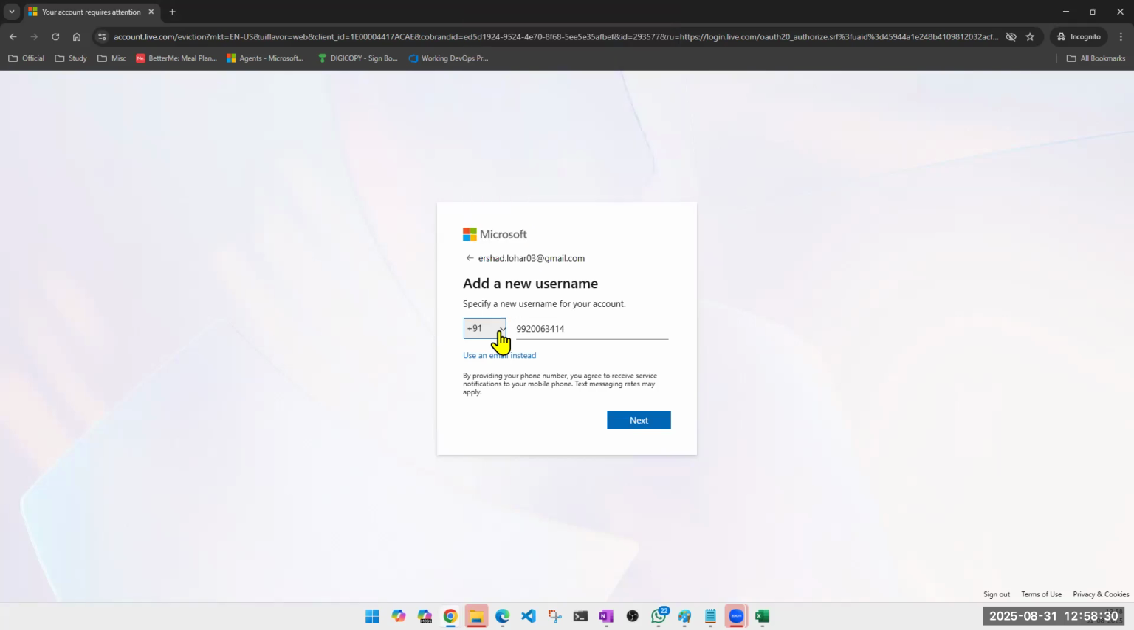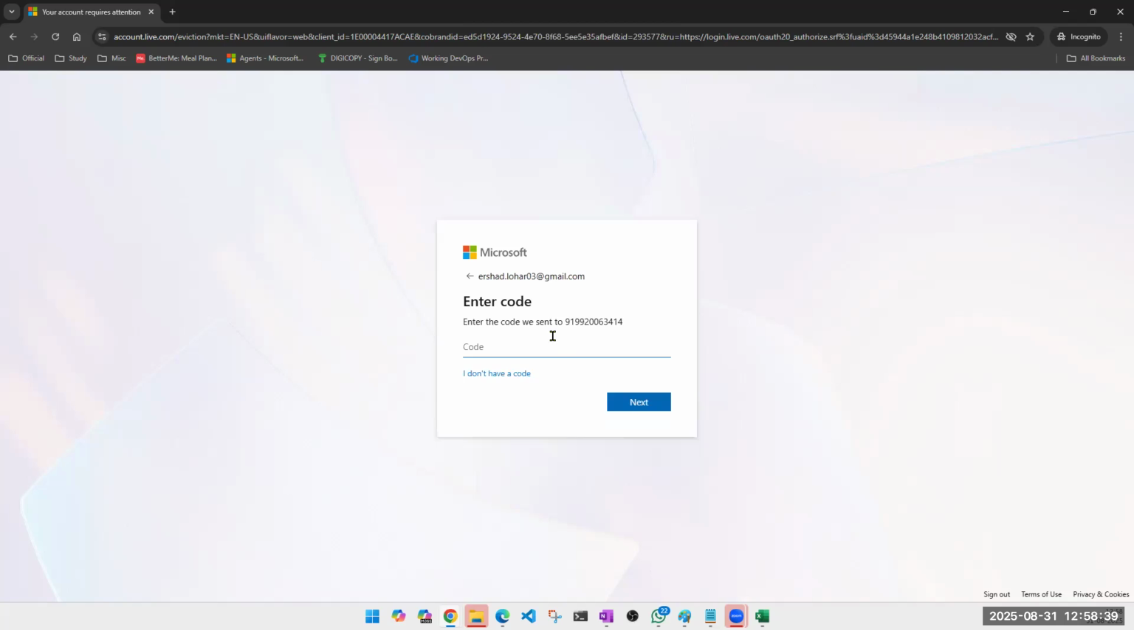Guys, this is nothing related to Azure. What are we doing here? We are just recovering his Microsoft ID or creating one. Why are we doing that? Because you can create Azure only with a Microsoft ID, a Microsoft email address. This is nothing, just an email address. Can you share the code, please? Yes. You must have received it on this phone number.